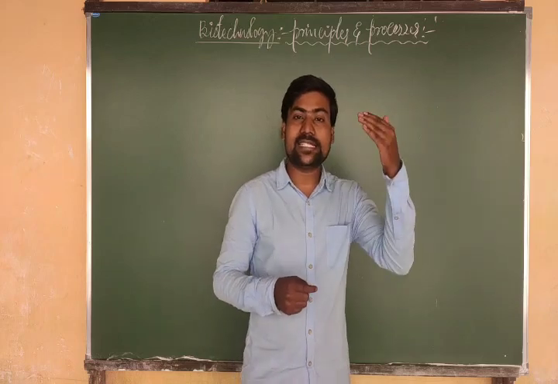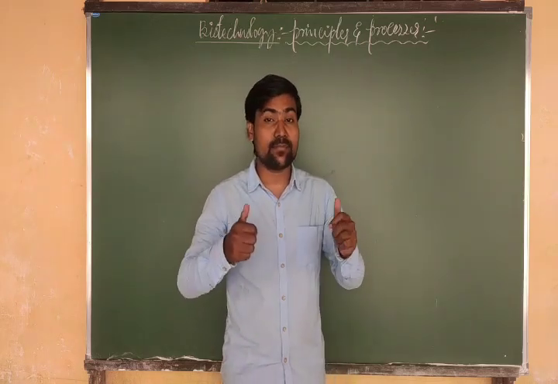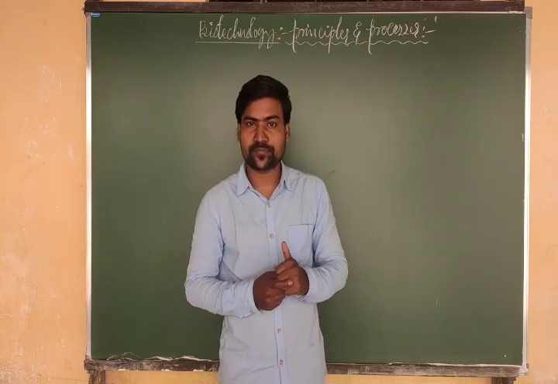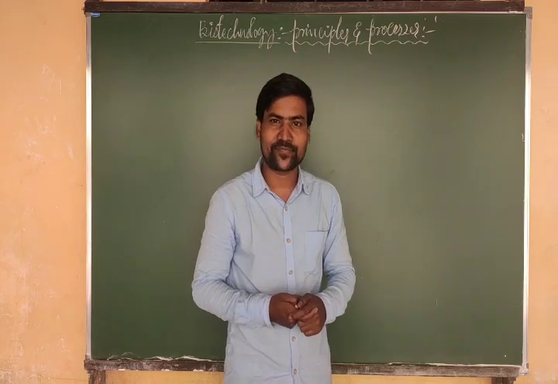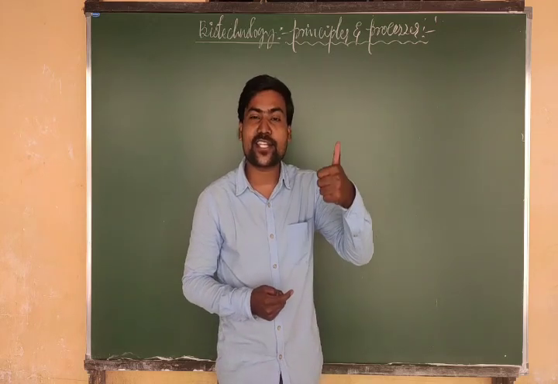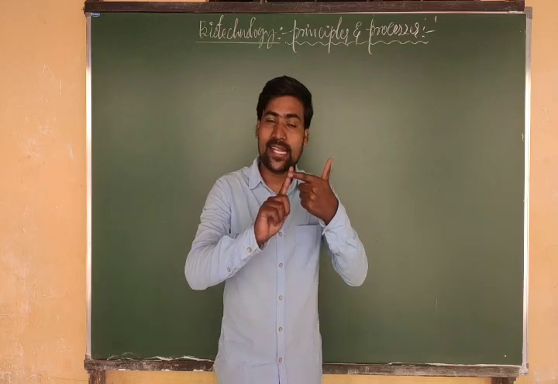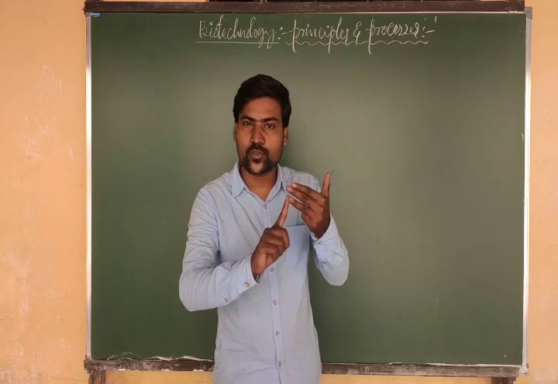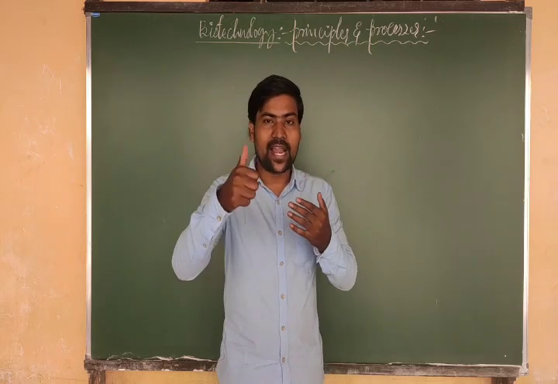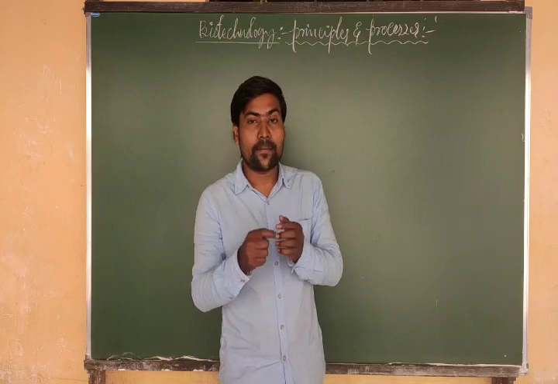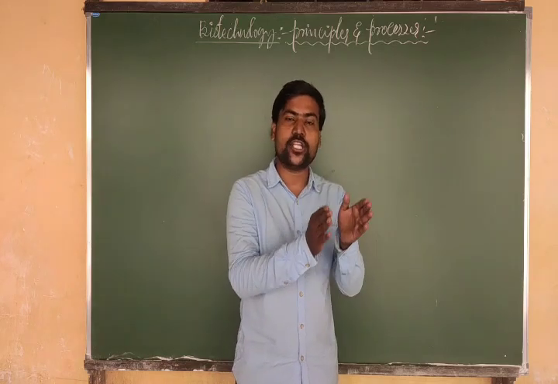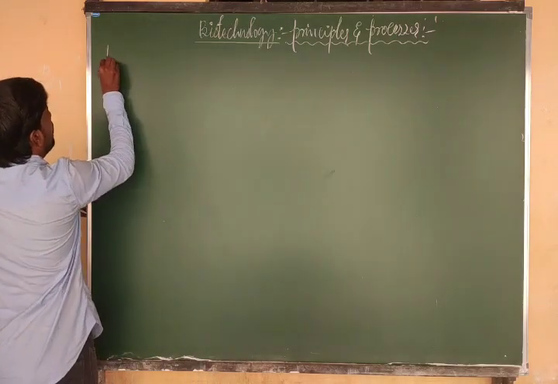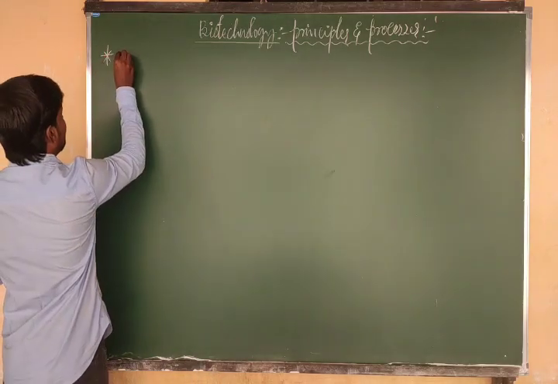And already we have seen 6 tools of rDNA technology. 6 major tools. Which are those? Restriction endonuclease enzyme, first tool. DNA ligase, second tool. DNA polymerase, third tool. Cloning vector, fourth tool. Host cell, fifth tool. And the last tool is a bioreactor. By using the bioreactor, we need to get the gene product outside. So in today's class, let us consider how to take out that desired gene product.